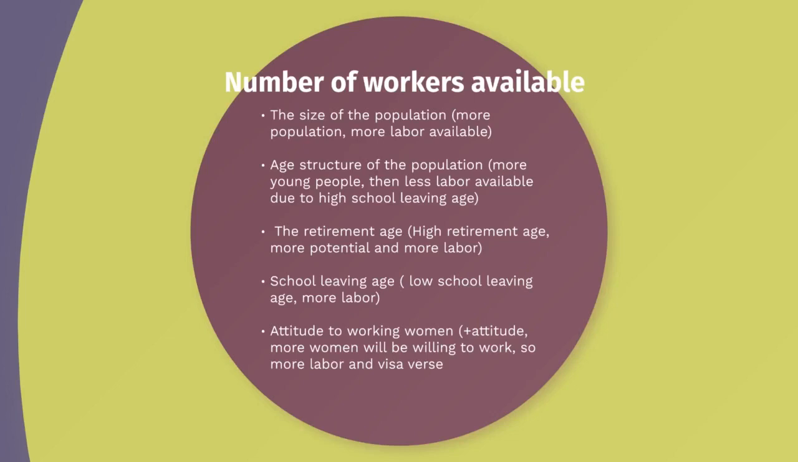The retirement age: high retirement age, like if the retirement age shifts from 64 to 70, then there would be more labor working in the country, and there is more potential. School leaving age: low school leaving age, more labor. If a person starts working from 16 years of age, but now the government has shifted it to 14 years of age that you can work, then there would be more labor in the country that would be working.